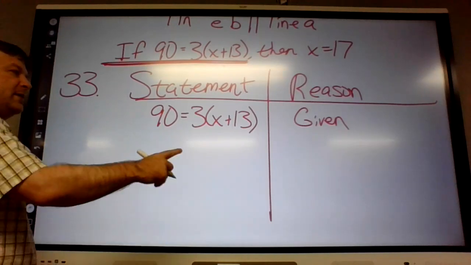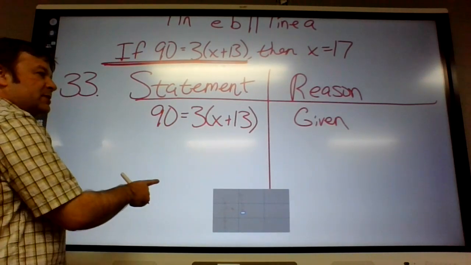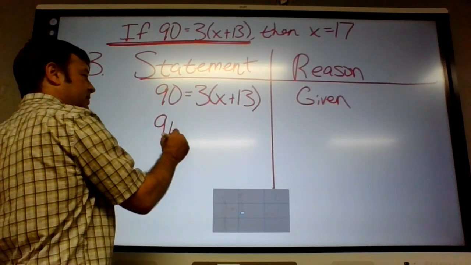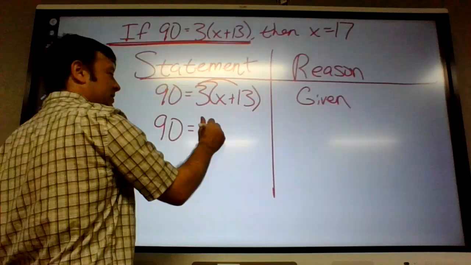All right. Now, if we were solving this problem last year, what would we have done first? Distributed property. Right.